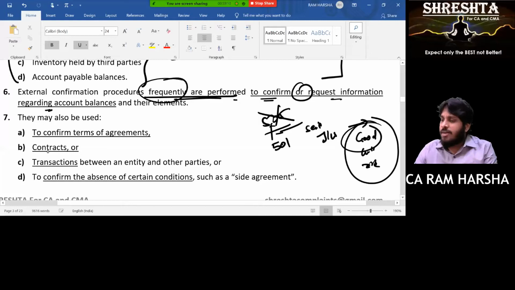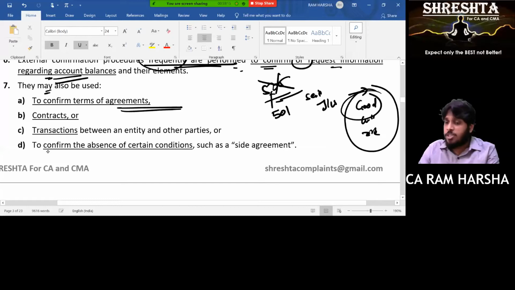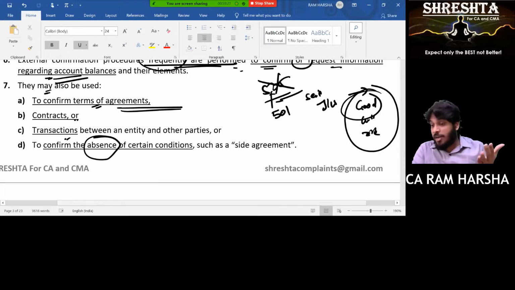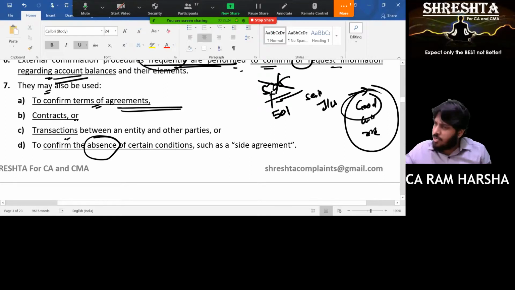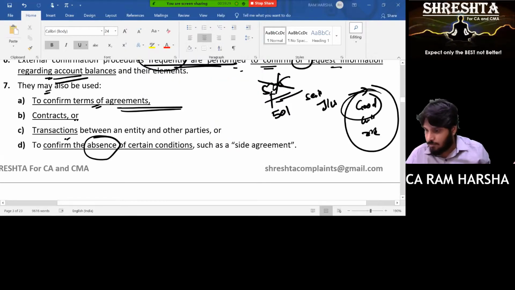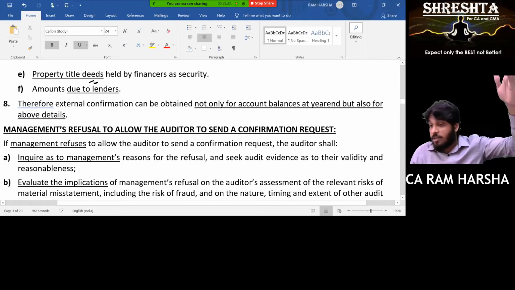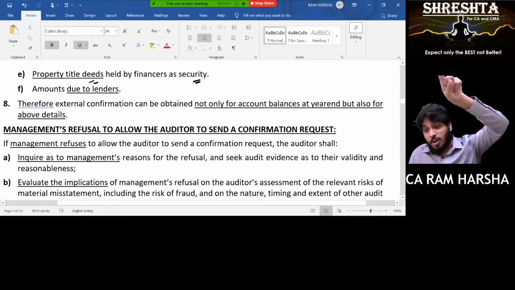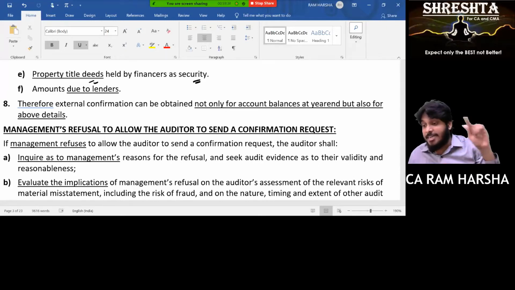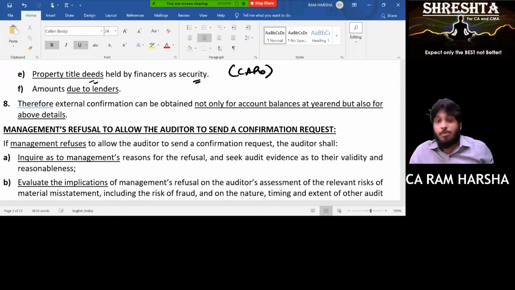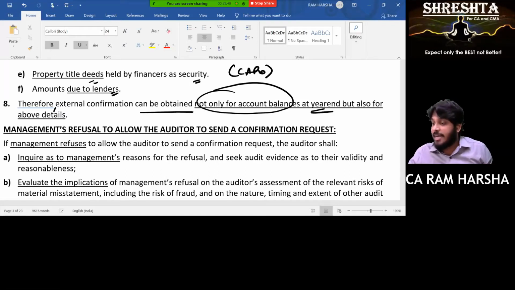External confirmations are frequently performed for account balances at the year end and their elements. It may also be used to confirm terms, contracts, transactions, or any absence of condition. For example, I saw one loan agreement where there is no interest rate. Did they forget, or is there really no interest rate? I want to confirm. Then title deeds, if they are under security, you want to confirm that the title deeds are really there, because only if I see the title deeds will I understand it is in the name of the company. In CARO also, I need to comment whether immovable property title deeds are in the name of the company or not. Therefore, external confirmation can be obtained not only for account balances at year end, but also for the above details.